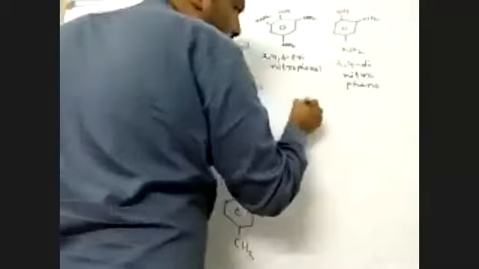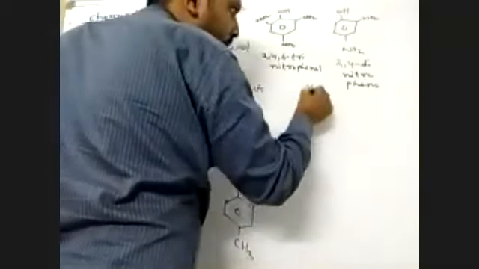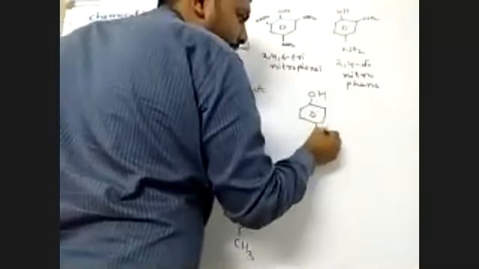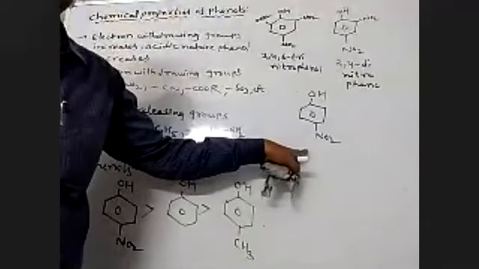And OH with a single nitro group, this is para-nitrophenol, present at the para position.